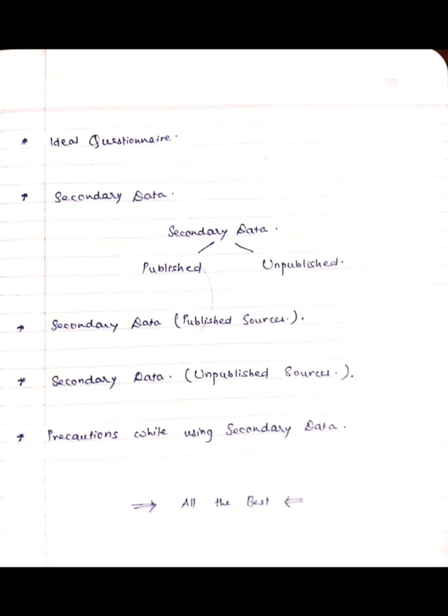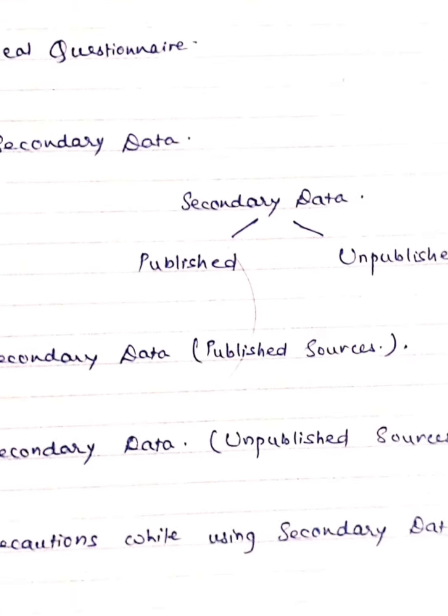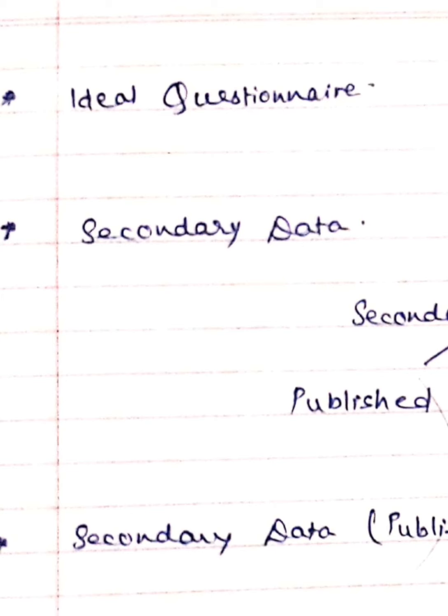While we talked about the questionnaire, we also talked about the characteristics of an ideal questionnaire. We had seen what we mean by an ideal questionnaire and what its features were. I will discuss a few of the points, not in detail. There should be a cover letter along with your questionnaire.